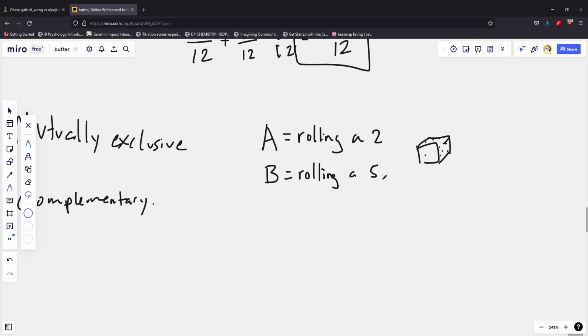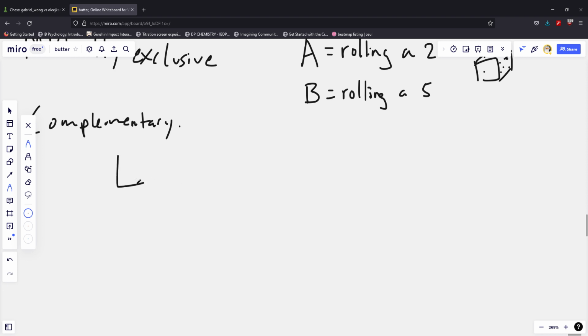It is possible that neither occur, though. I could roll a 3, and that's okay. They're still mutually exclusive as long as there's zero possibility that both of them occur simultaneously. Then they're mutually exclusive.